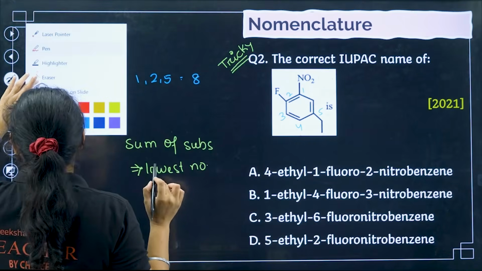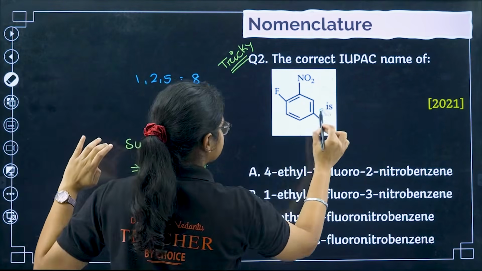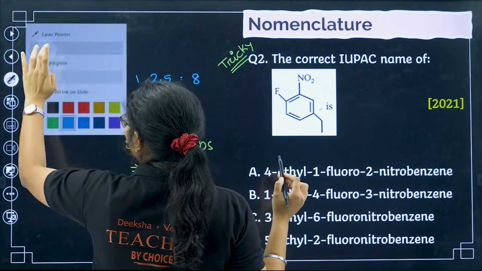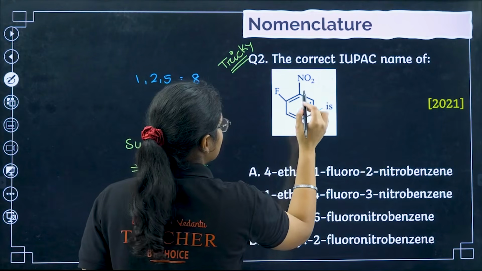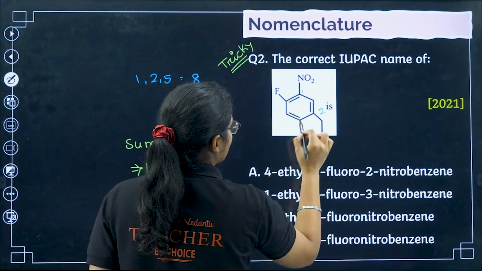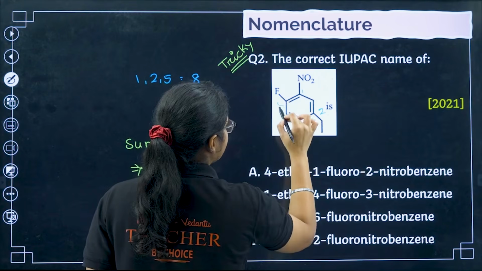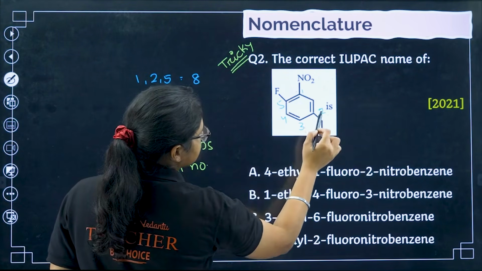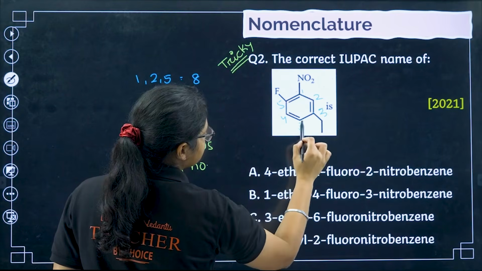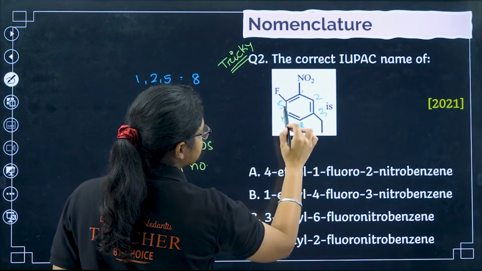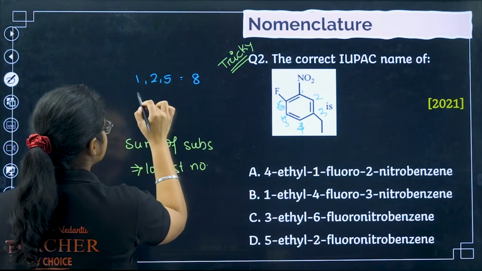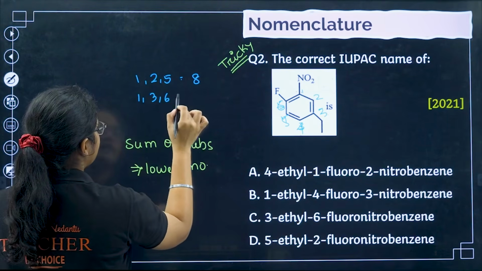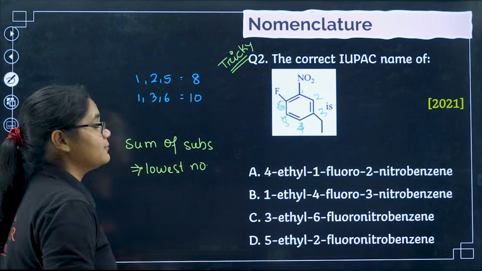Okay, let me try a different combination here. I can try a different combination like this: 1, 2, 3, 4 and 5. In that case, I am getting substituents at 1, 3 and 6. So 1, 3 and 6 gives me a combination with a sum of 10.